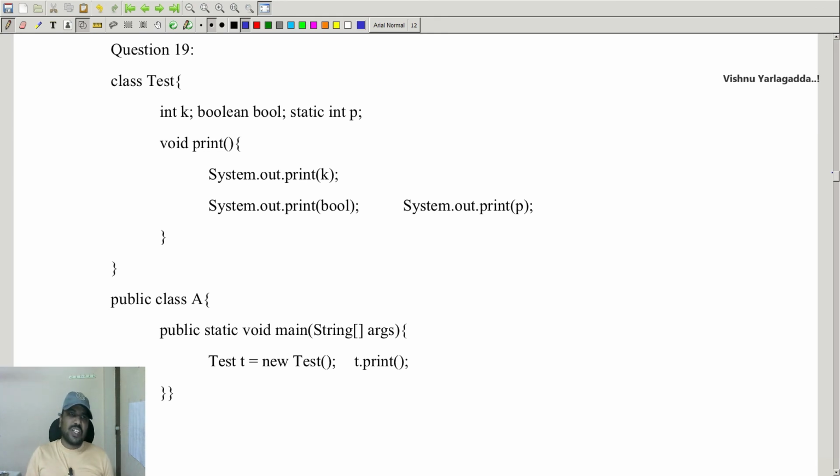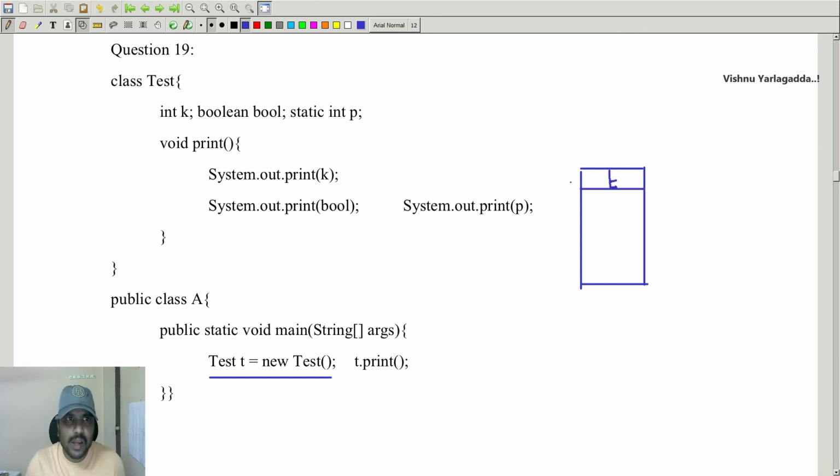Now the next question is class Test, int k, boolean bool, static int p. System.out.print, all these things are fine. So I'm going to start the operation from here. Test t equal to new Test(). So that means there is a class with the object called t.